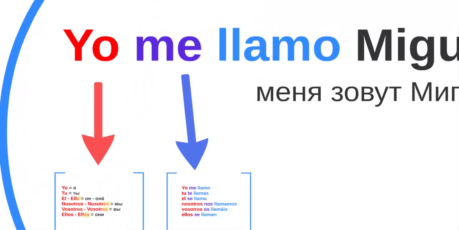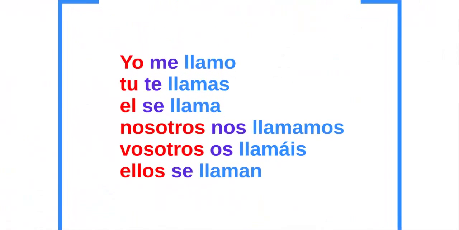So then we go again to me. So myself. Yo me llamo is I call myself. Tú te llamas is you call yourself. Like this. Él se llama, nosotros nos llamamos, vosotros os llamáis, ellos se llaman. So when you look at the books or the webs, you will see that they never write the feminine. We put the masculine, it is like the generic one for both sex. You will learn more rules about the masculine and feminine. So I'm not going to write nosotros, nosotras anymore, okay? Remember, to make it feminine, you only need to change the os to as, and with él to ella.